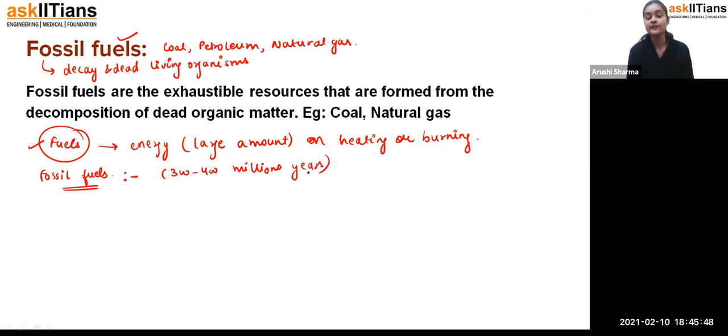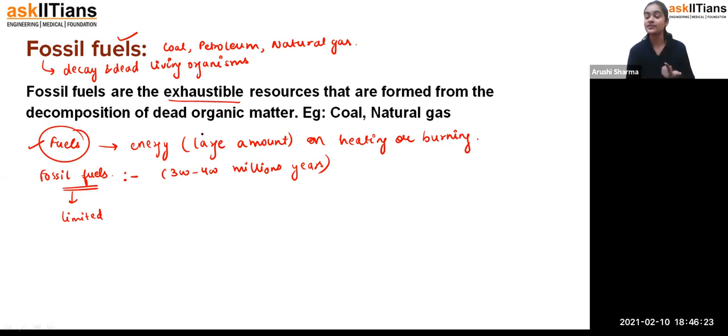That means if we consume fossil fuels, coal, petroleum and natural gas, more and more, we have them in a very limited amount, and it's our duty to use them wisely. If we use them more than required and waste them, then one day they are going to be exhausted. That's how fossil fuels are considered exhaustible resources.